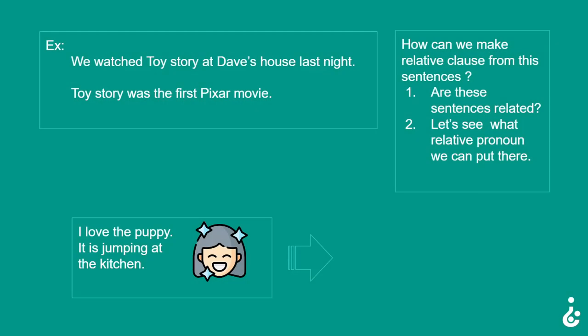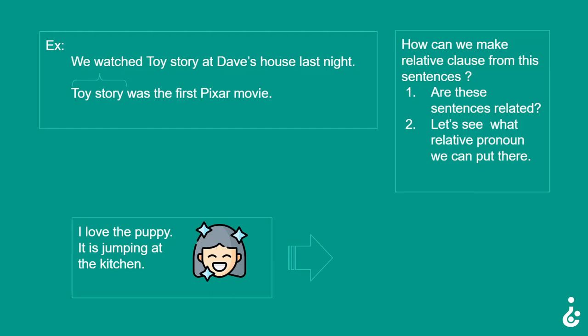Another example: we watched Toy Story at Dave's house last night. Toy Story was the first Pixar movie. Or, I love the puppy. It is jumping in the kitchen. Now, how can we make a relative clause from these sentences? First, you should ask, are these sentences related? And then you should see what relative pronoun we can put there.